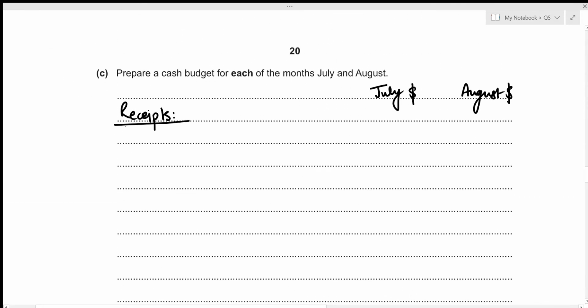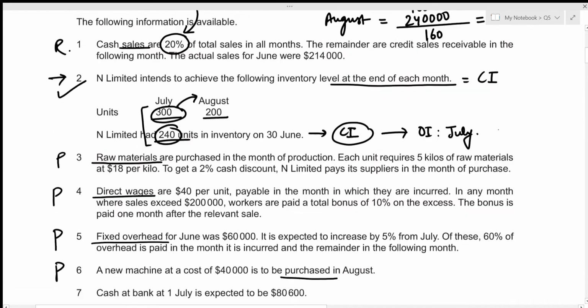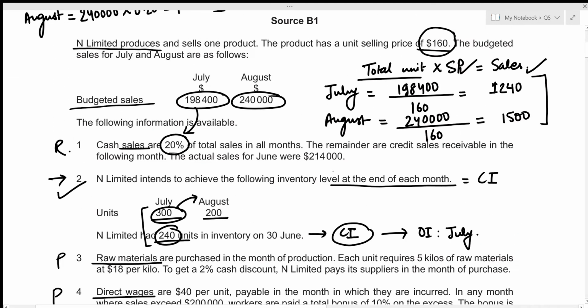So we have cash sales, and for the month of July, we figured it out to be 39,680, whereas for the month of August, it was 48,000. Okay, let's go back to the information again. Then the remainder are credit sales. So out of the total sales, if 20% is the cash sales, then the remaining 80% will be the credit sales.